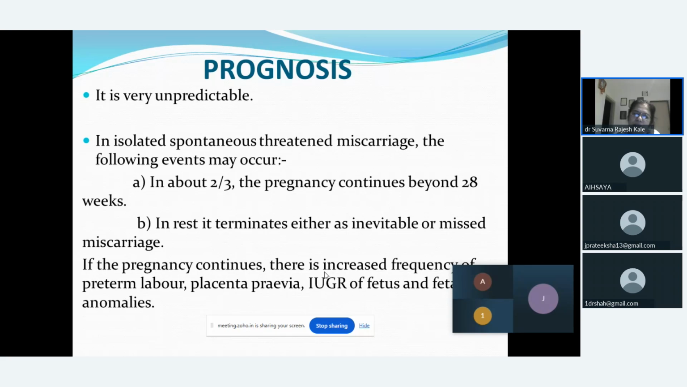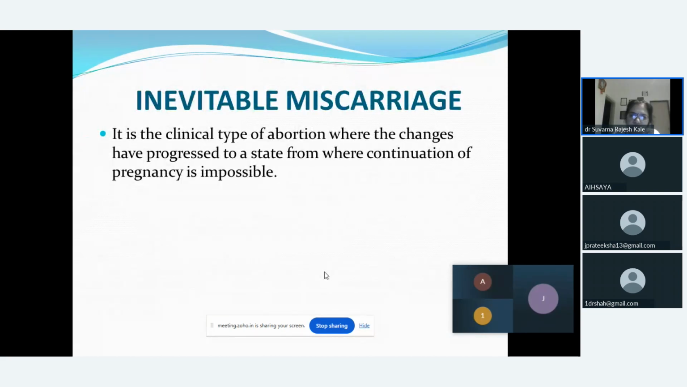Placenta previa is a condition where the placenta is implanted in the lower segment or near the cervix. Or the female may have an IUGR, that is intrauterine growth restriction of the fetus, or we can find there could be fetal anomalies in that case. So these are the things which can be seen in cases of threatened abortion if the pregnancy continues.